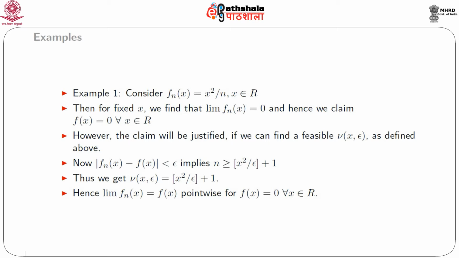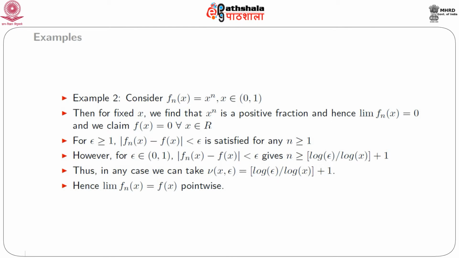So we get that the absolute value of f_n(x) minus f(x) is less than epsilon whenever n is greater than or equal to the floor of x² by epsilon, plus 1. So we get a choice ν(x, epsilon) as the floor of x² by epsilon, plus 1. Hence we are quite satisfied that f_n(x) converges to f(x) pointwise, where f(x) is defined as 0 for every x belonging to the real line. Let us consider our second example.